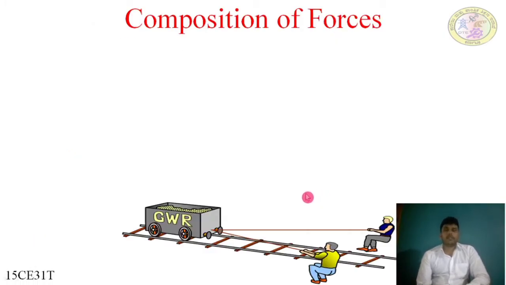Next, we'll move on to composition of forces. We have studied the different types of force systems, classified with respect to the point of application and line of action. Now, the composition of forces.